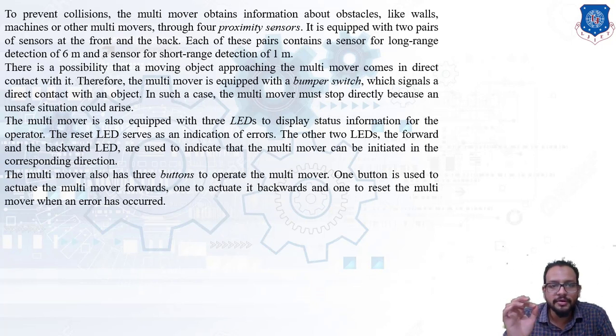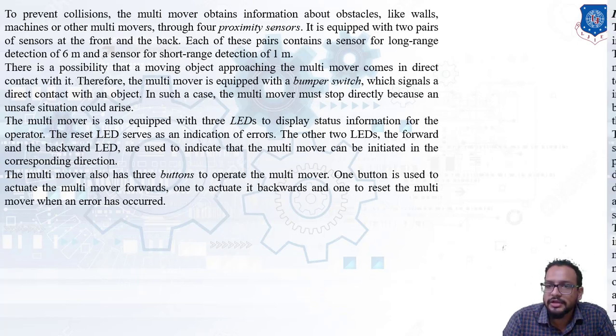One button is going to actuate the multi-mover in a forward direction. The second button is going to actuate the multi-mover in a backward direction. And the third button is a reset type of button, which is going to reset the multi-mover to its default conditions when an error occurs. Now let's move on and see the next slide.